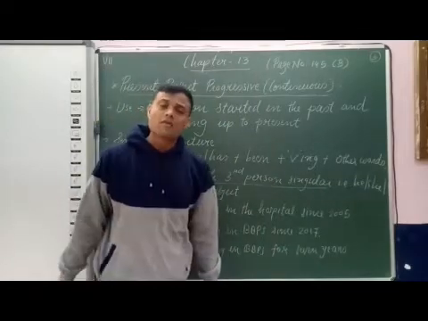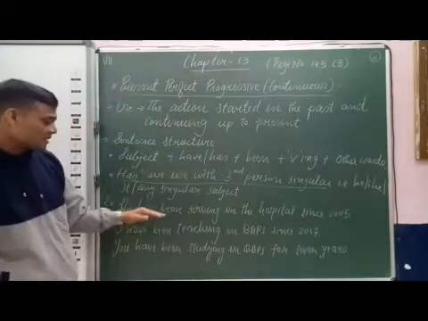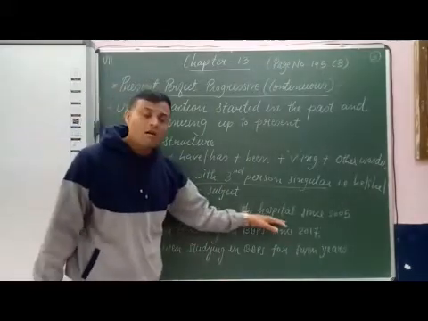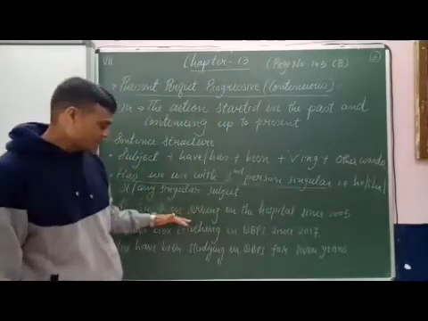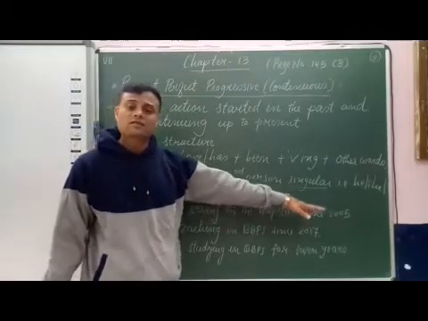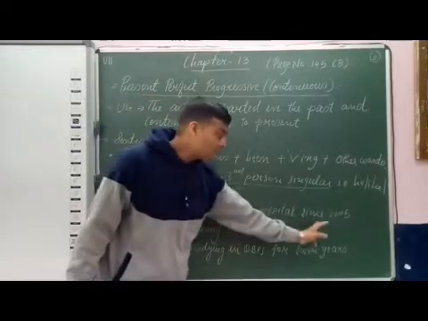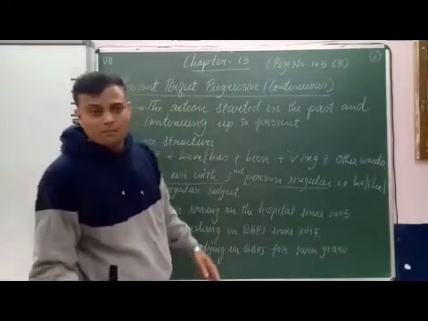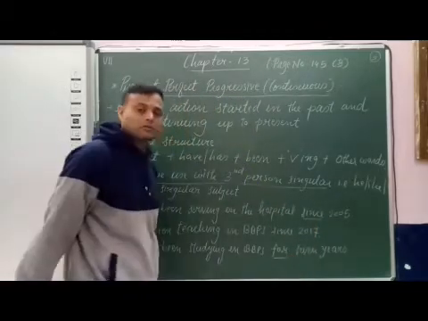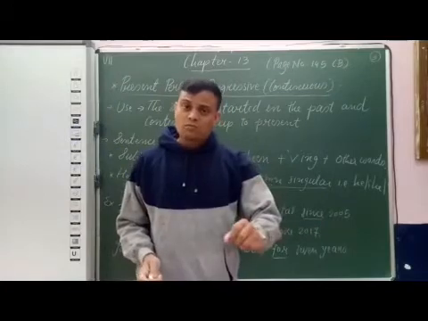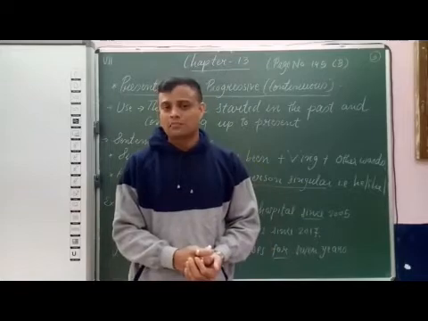Now see the examples of present perfect progressive tense. First, she has been serving in the hospital since 2005. If we have to understand it, then see, since 2005. In perfect tenses we use the prepositions since and for. Since, we use for a point of time, and for we use to show duration of time.